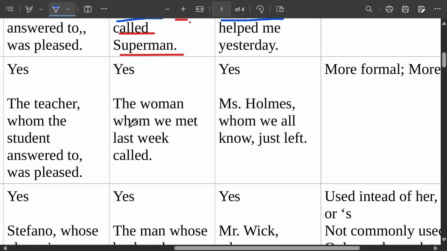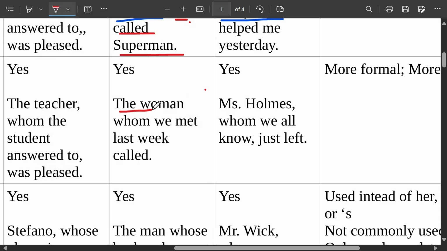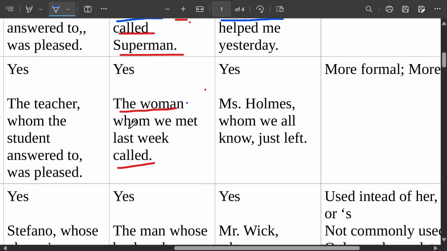Another. The woman whom we met last week called. Blue first, no, red first. The woman called. This is the main clause. Then in the middle, to talk about the woman, we put another clause, the relative clause, with the relative pronoun, whom we met last week.